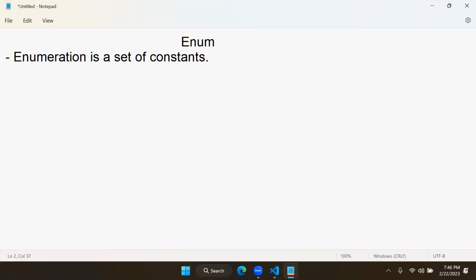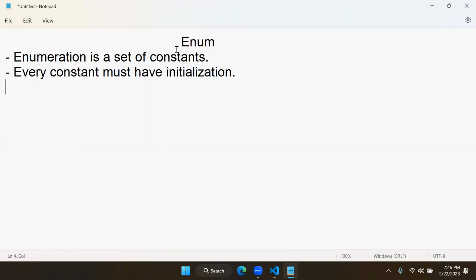Enumeration is nothing but a set of constants. A set of constants you can keep as an enumeration. Constant means every constant must have initialization. That means it must be initialized with a value.